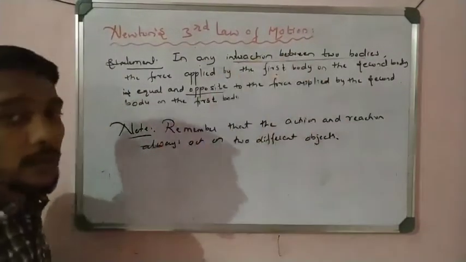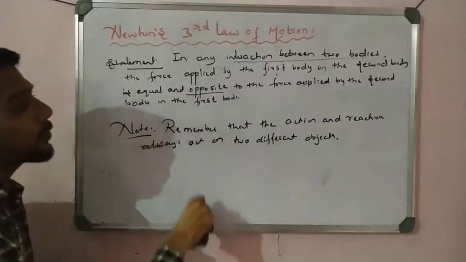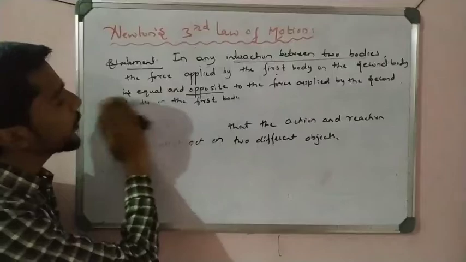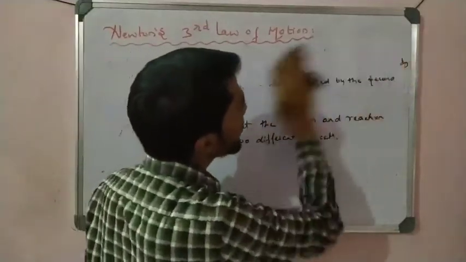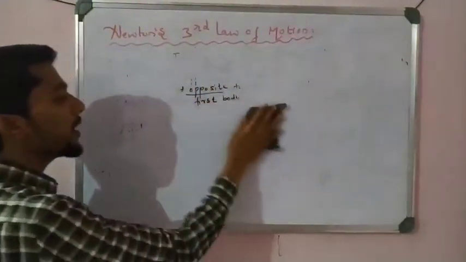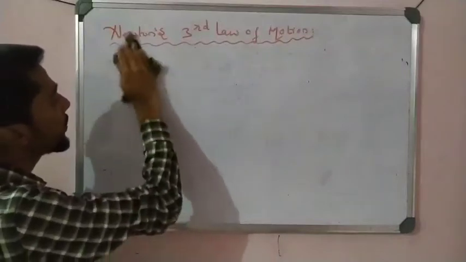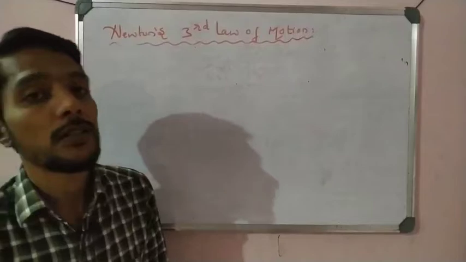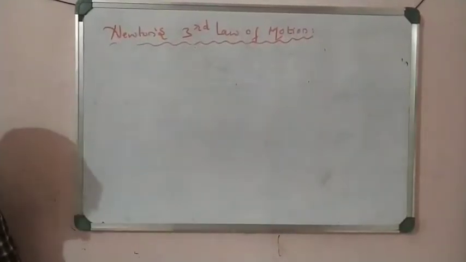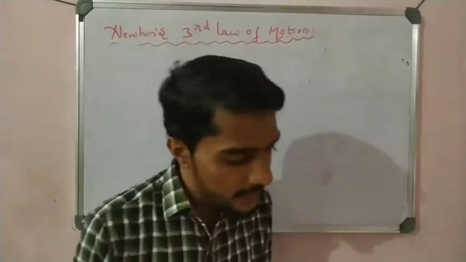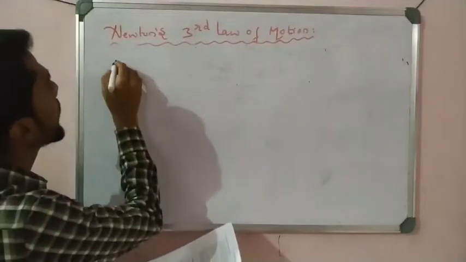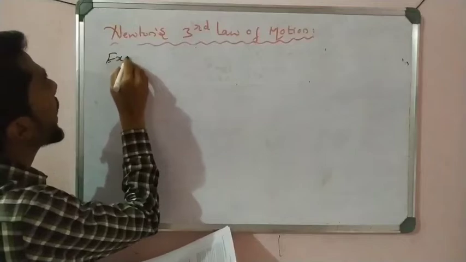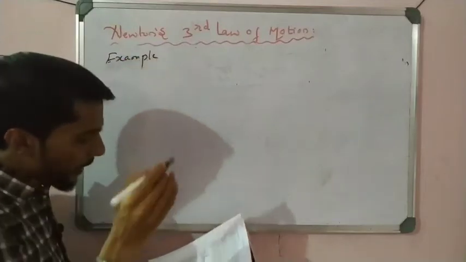So now come to the daily life examples. First take this note and then come to the examples of Newton's third law, the daily life examples, which are very important to understand Newton's third law again in our own surroundings, right? Okay, students, now take the examples. Here I can take 4 examples which are very important.